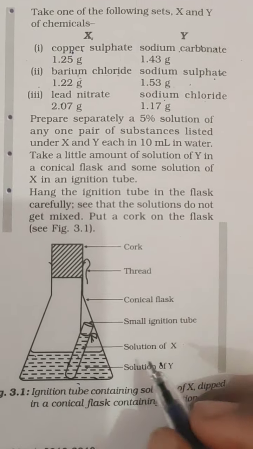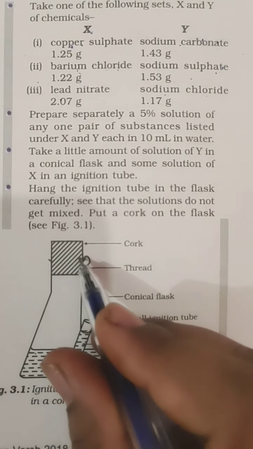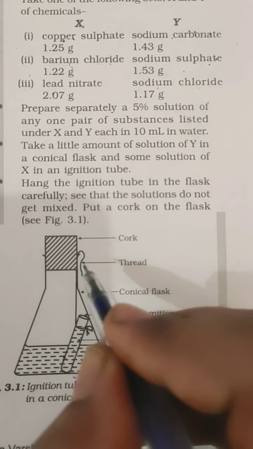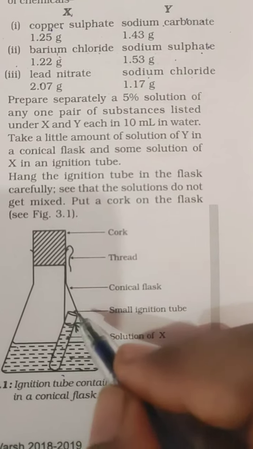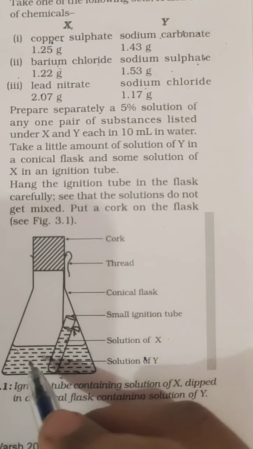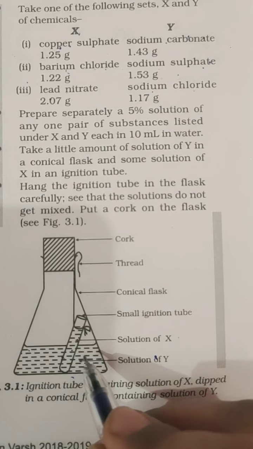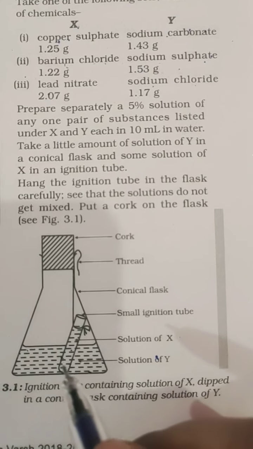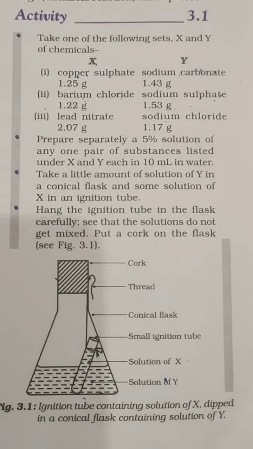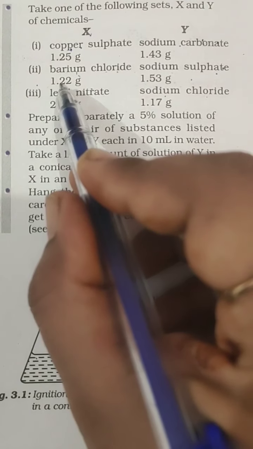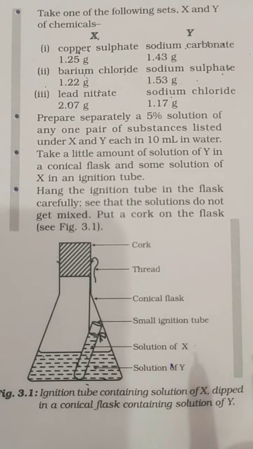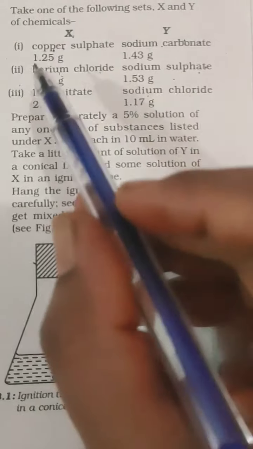Okay, so now we have tied it with a thread, and this thread is tightly held with the cork, so this won't move. In this test tube we have barium chloride, and in this conical flask we have sodium sulfate. So after this we'll weigh it. Whatever the weight comes, we'll note it down. We are also given the amount of barium chloride and the weight of sodium sulfate. So after we measure it, it will always be this plus this.